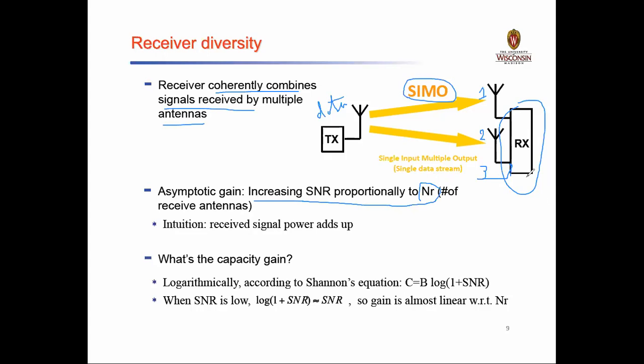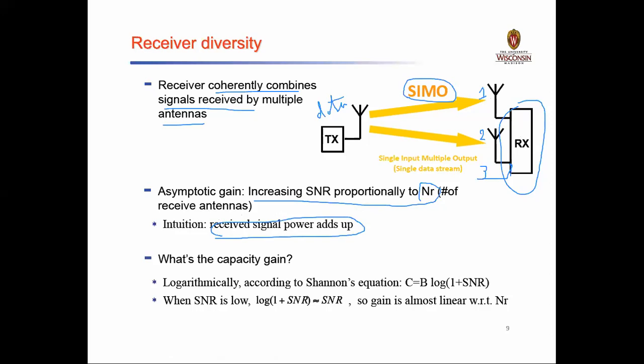It means that if your receiver has more than one antenna, or if the number of antennas is more, then there is a possibility that you may have an asymptotic gain. It means the received signal power will be added at the receiver, or you can say the sum of all the received signal power will be added up at the receiver antenna.